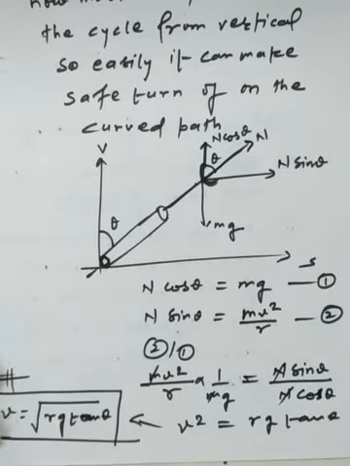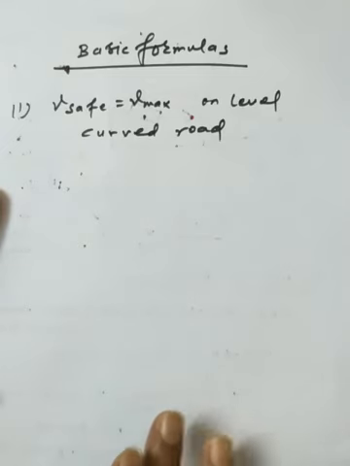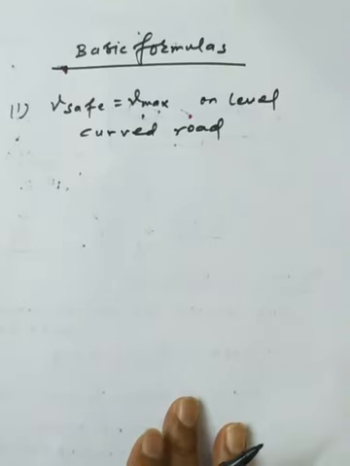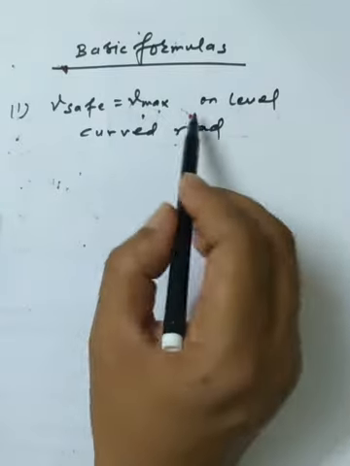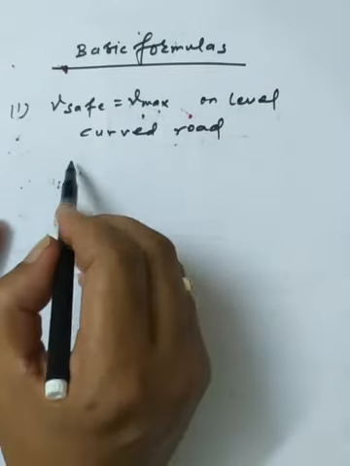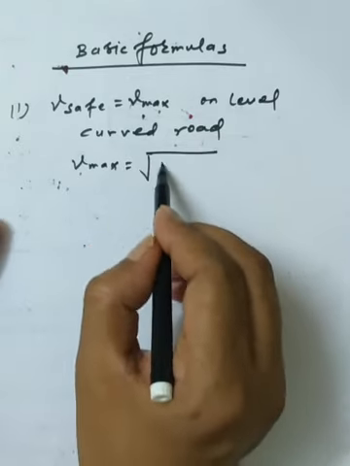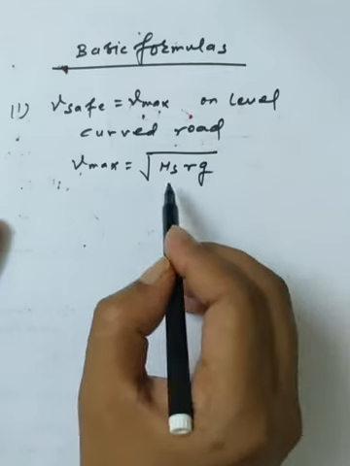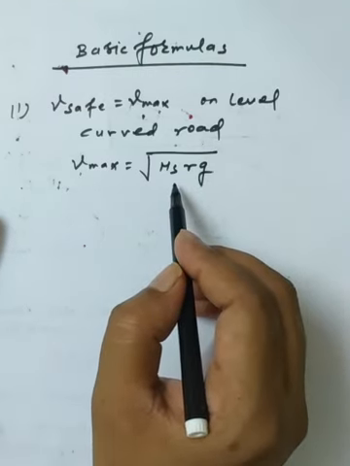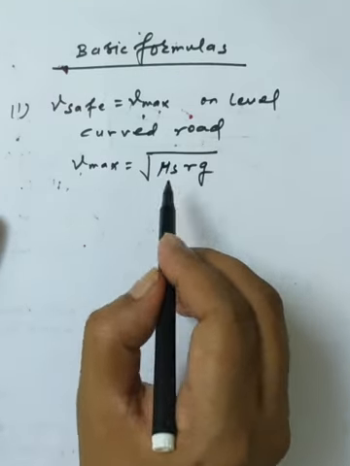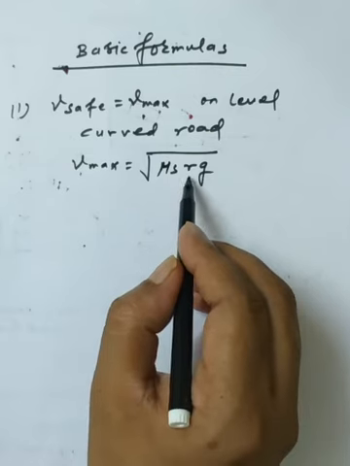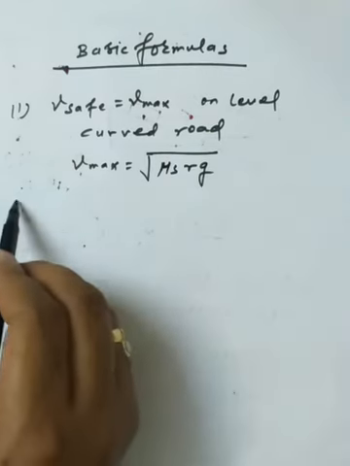Now, in the summary, the basic formulas we have used in the derivation: the safer velocity, or V max, on a level curved road is V max equal to under root mu s rg, where mu s is the coefficient of friction for the surface, having a fixed value, r is the radius and g is the acceleration due to gravity.